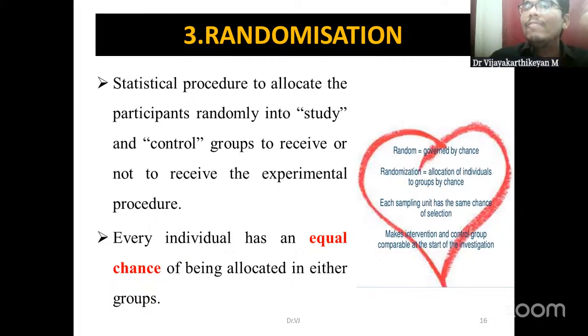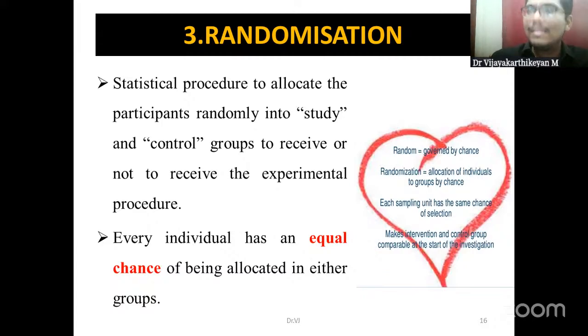I might influence this allocation process. If this kind of thing is done by me, it will introduce something called selection bias. So to avoid this selection bias, we have this step of randomization.